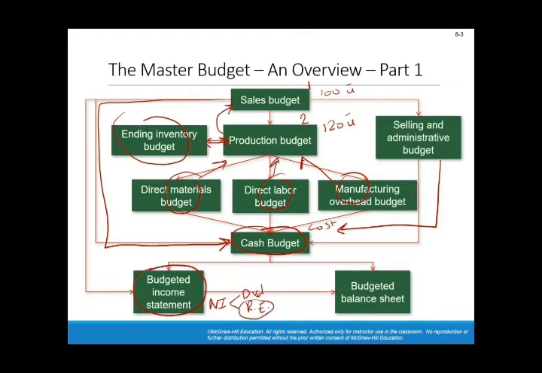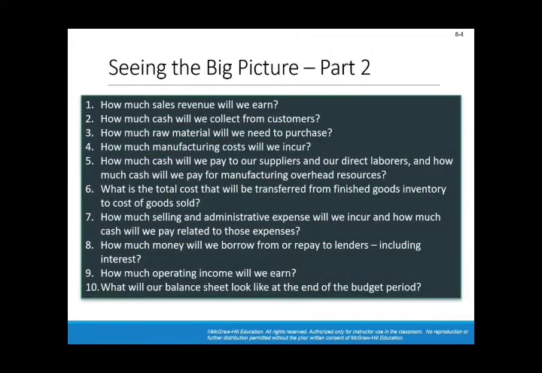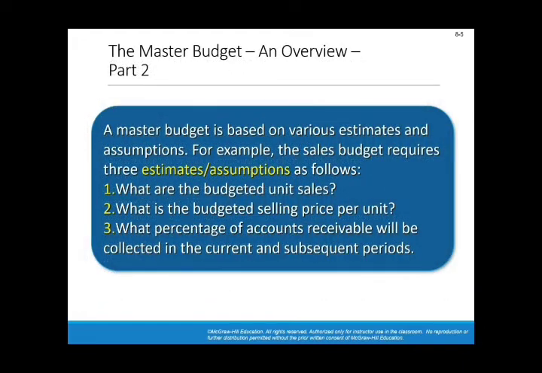This retained earnings is added to the existing retained earnings in the old balance sheet, and therefore you can prepare your budgeted balance sheet. These are the questions that you need to answer in the budgets that you've seen in the previous slide.